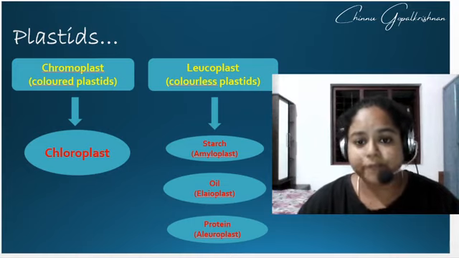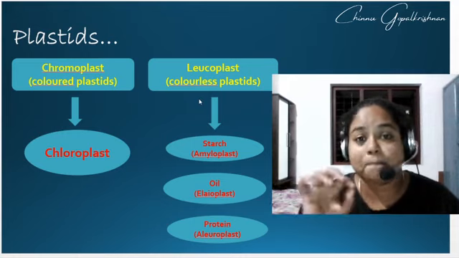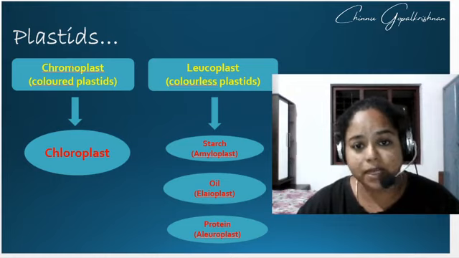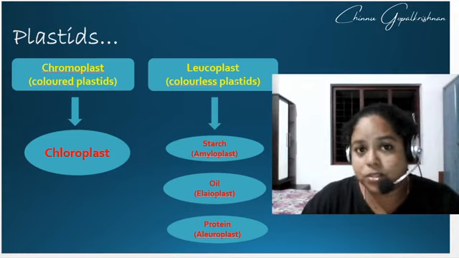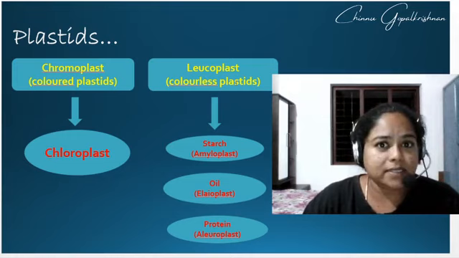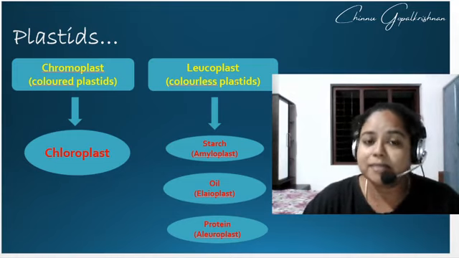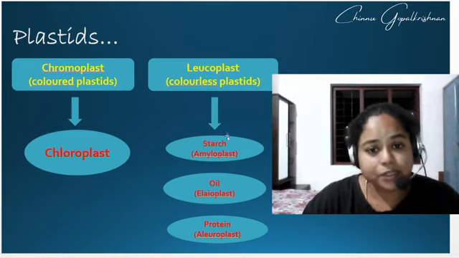Having a look at the leucoplast. Leuco, the name itself suggests pale. Leuco means pale. Chromo means color. So leucoplasts are colorless plastids. The major function of the colorless plastids is helping in storing. We know that vacuoles are the structures that help in storing in plants. But apart from the vacuoles, there are some tiny structures called the leucoplasts, which are the colorless plastids.